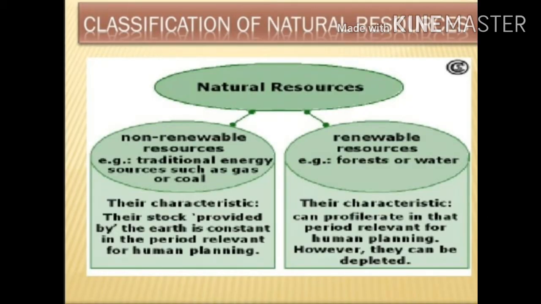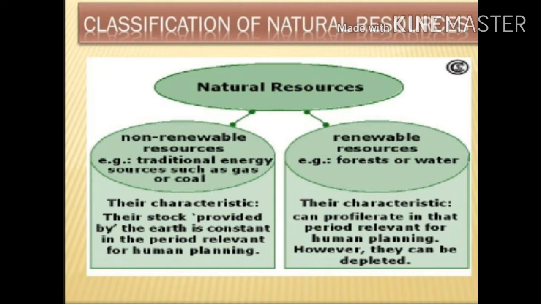Classification of natural resources. Natural resources, children, are of two types: non-renewable resources and renewable resources. Non-renewable resources are those which cannot be renewed or formed again and again in nature, and once they are exhausted, they cannot be replenished. For example, coal and petroleum are non-renewable resources. Minerals are also non-renewable resources.